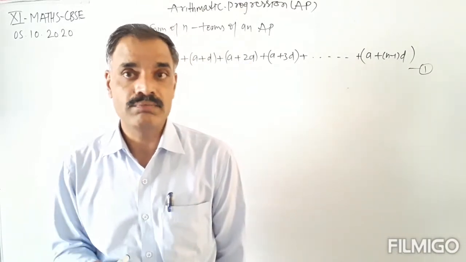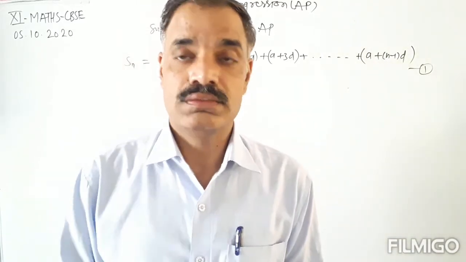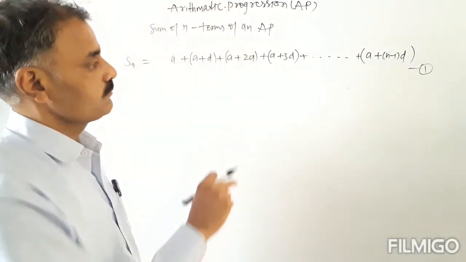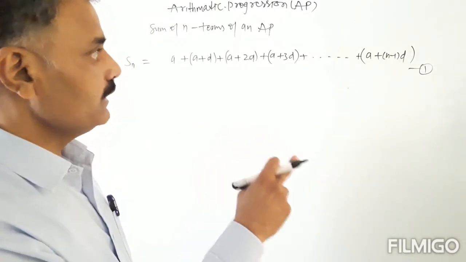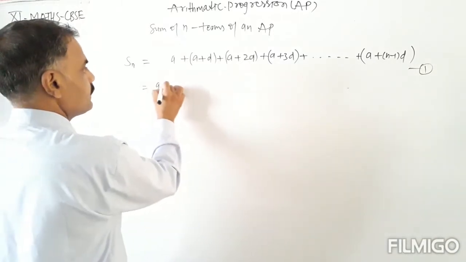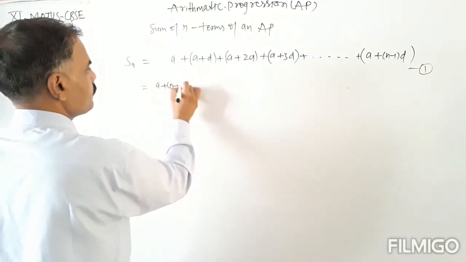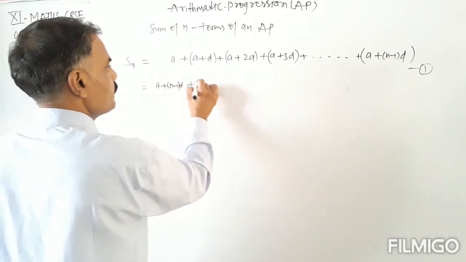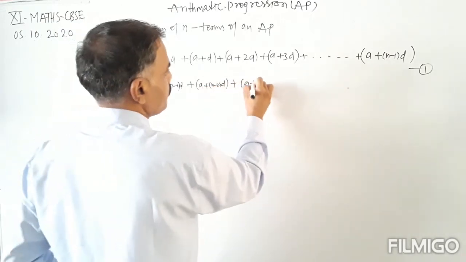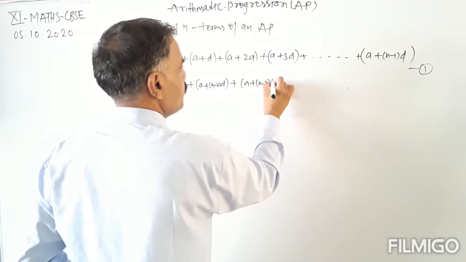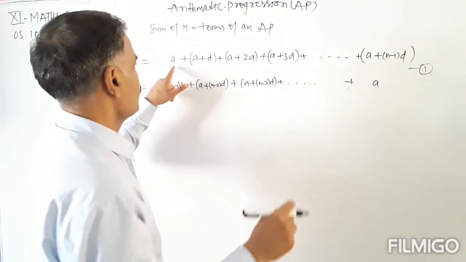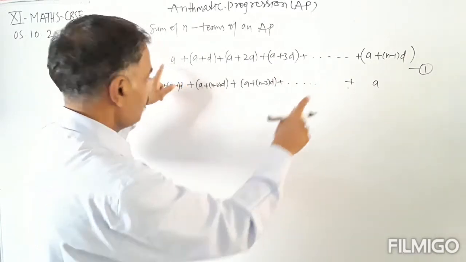This is the sum of n terms of an AP. Now we will get the formula for Sn, the sum of the first n terms of an AP. Okay. So write down this series in reverse order: a plus n minus 1 into d, plus a plus n minus 2 into d, plus a plus n minus 3 into d, plus and so on, plus a, the first term.